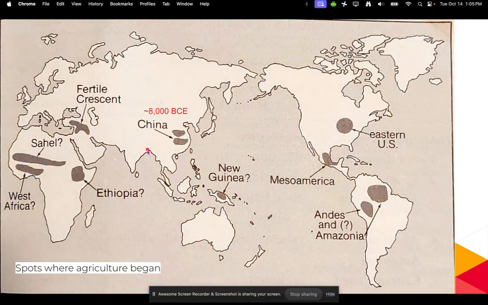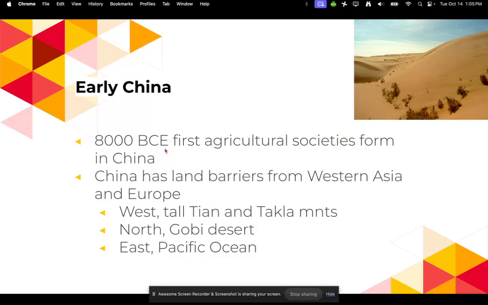All right, so a lot of Chinese history goes back to the agricultural society. We saw this map back in Unit 1. This map shows where all the spots of agriculture began independently. We talked a little bit here about the Fertile Crescent. We'll talk about Mesoamerica as well next semester. But China is also one of those places. They started agriculture about 8,000 BCE. All right, so early China. Like I said, 8,000 BCE is when the first agricultural societies form in China.